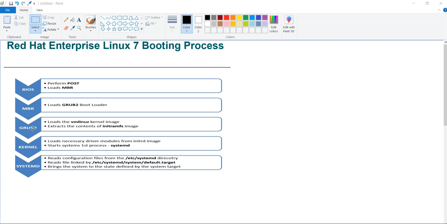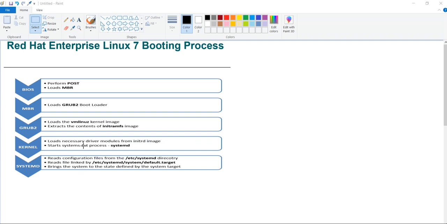So grub loads the kernel image, extracts the contents of the initramfs file, and this initramfs file preloads the block devices IDE, SCSI or RAID from where my root file system can be mounted.